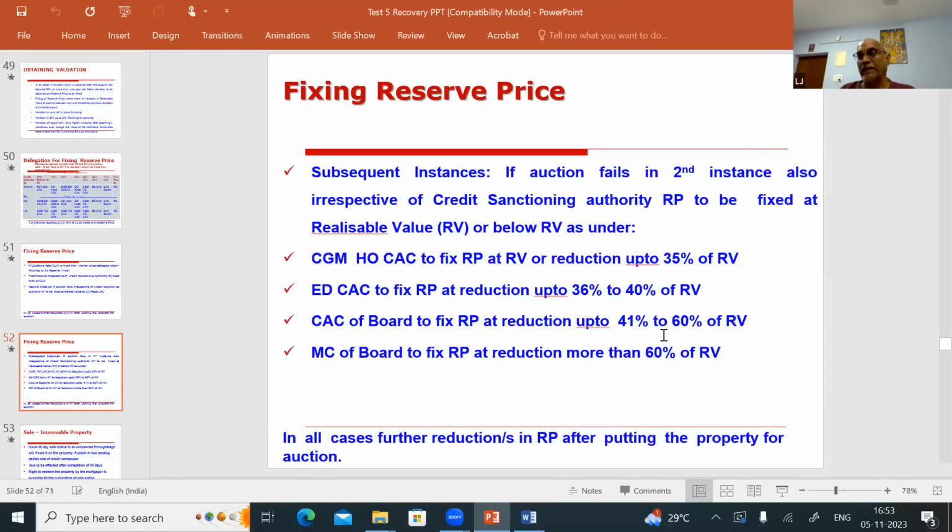So these questions will come. When the realizable value is more than the market value or the guideline rate, how to fix the reserve price? When the guideline rate is more than the realizable value or the market value, who has to fix the reserve price? Okay, these are all the questions expected.